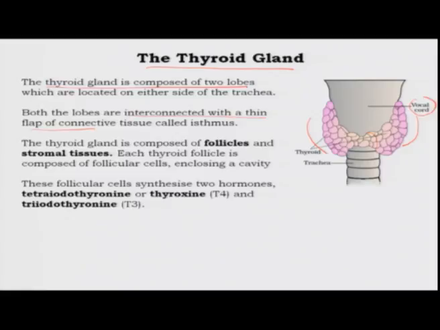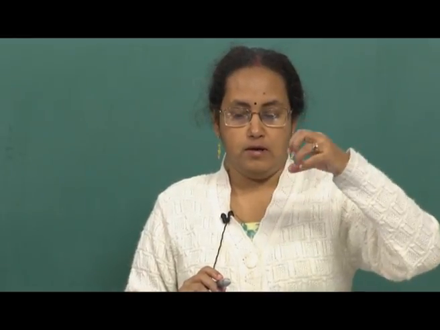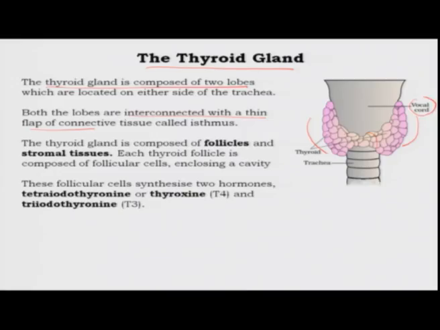Now, the thyroid gland is composed of follicles. All glands have cells which secrete the hormones, and then there is a lumen where this substance is collected and then secreted out into the blood. Each thyroid follicle is composed of follicular cells which enclose a cavity. These follicular cells synthesize two hormones.